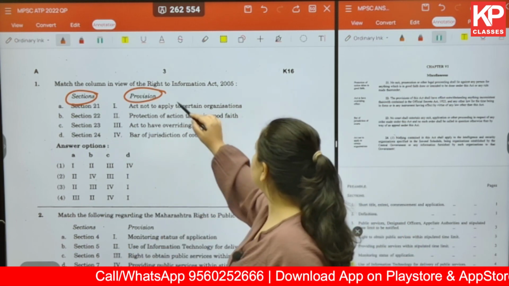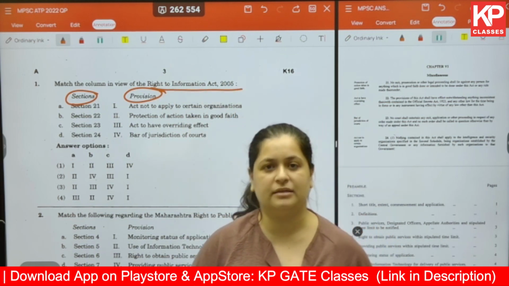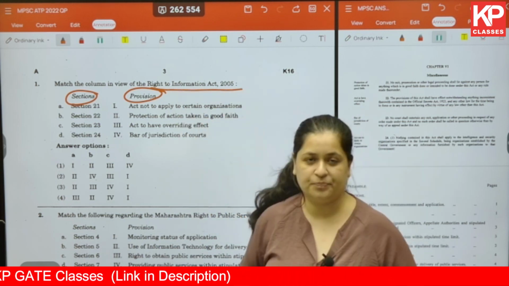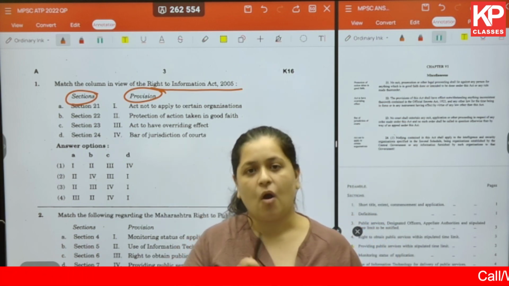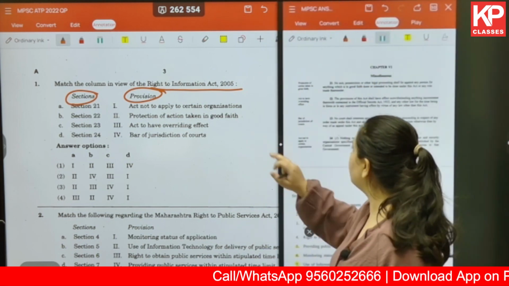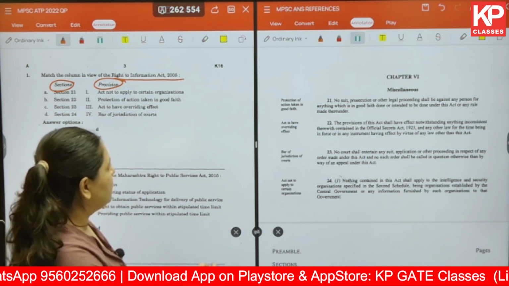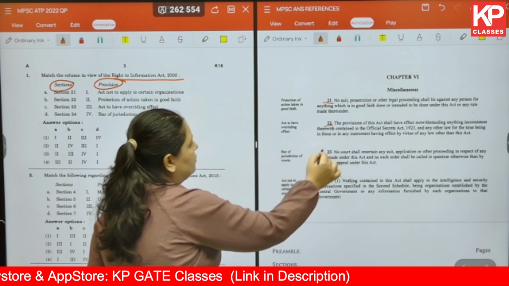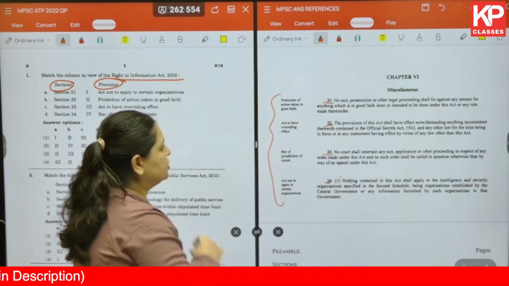You just need to have a good idea about the act or the policy or the report that is in talk. Here we are talking about the Right to Information Act 2005. Before we move on to the question in detail, all these documents are available free of cost online. So before preparing, you should always download all of these documents. Here you will be able to see the list of sections given: 21, 22, 23 and 24, and towards the left you can see the provisions in detail.